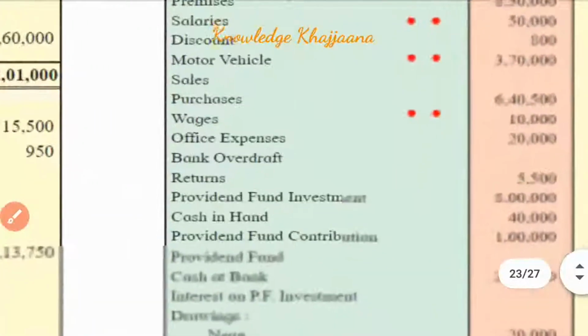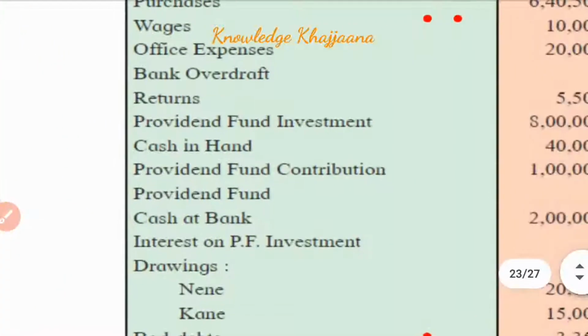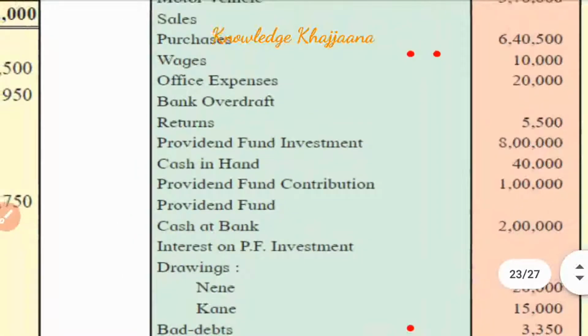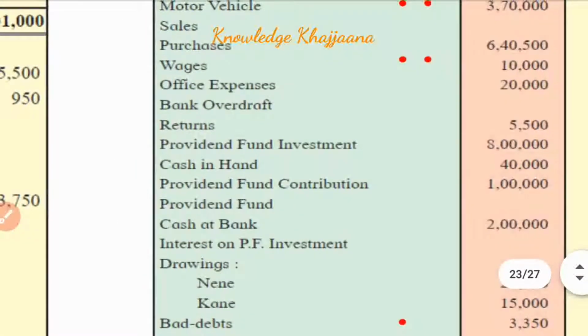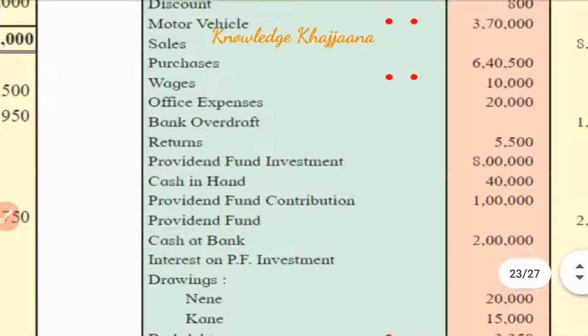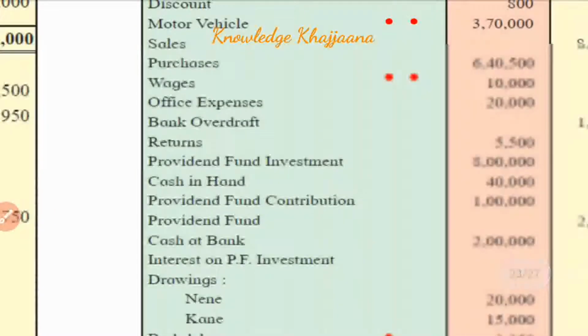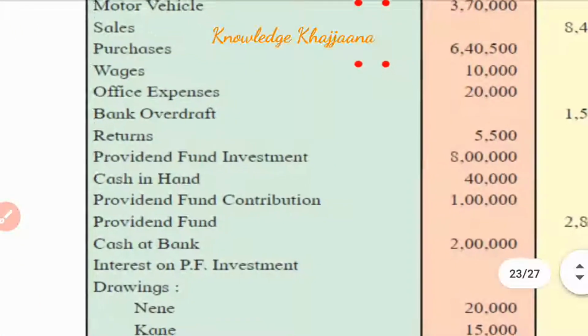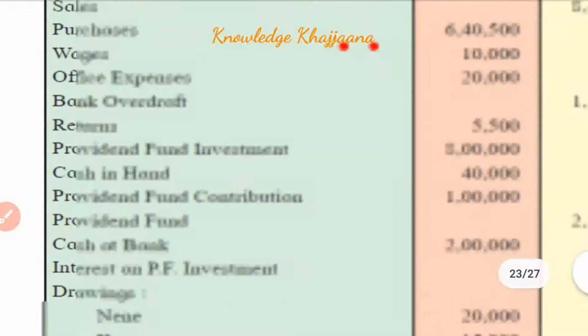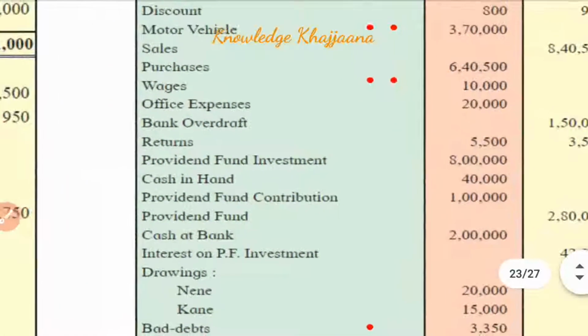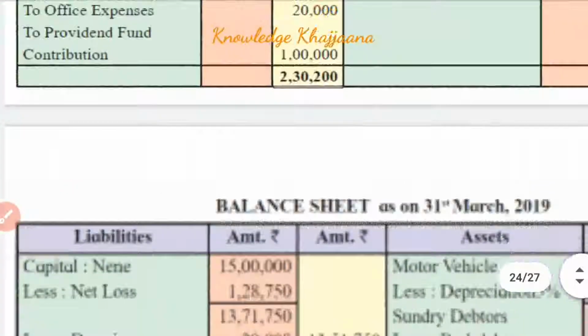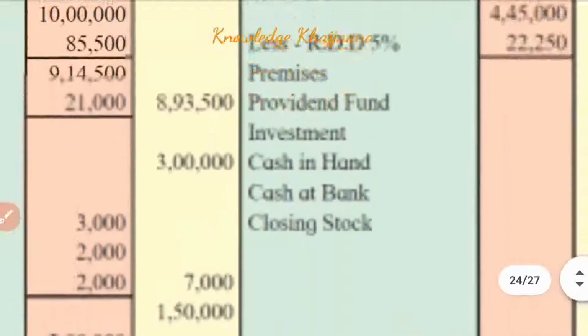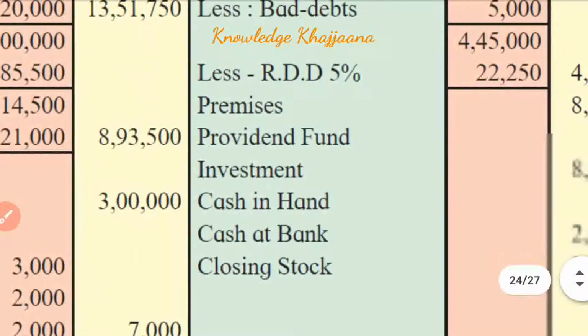Next, purchases we have done, returns we have done. Then provident fund investment, which I have taught you earlier. Whatever they have invested out of the provident fund money is an asset because it is an investment. So provident fund investment amounting to rupees 8 lakh we record on the balance sheet asset side. Balance sheet asset side, this is the single word.